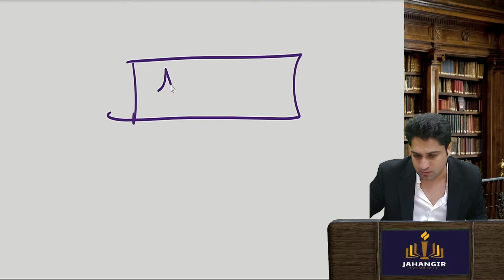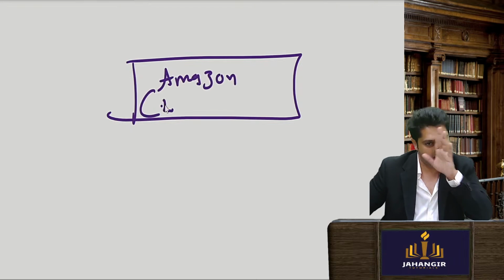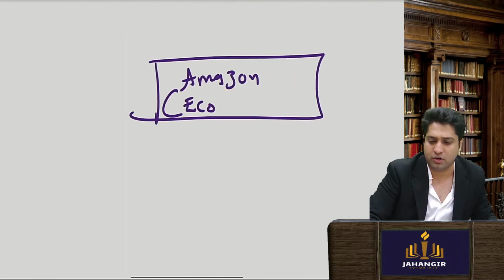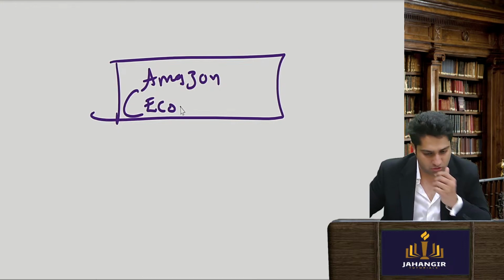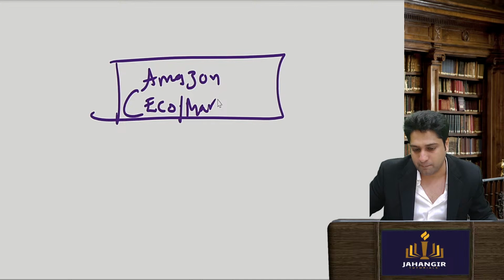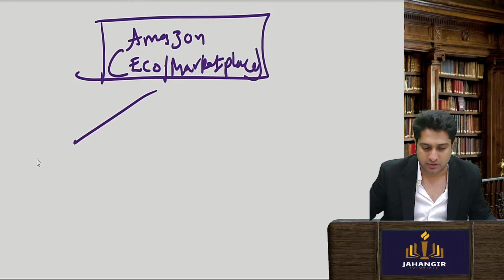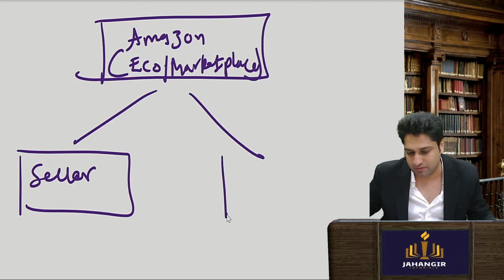Now pay attention to how it works. So this is Amazon. Now Amazon is an e-commerce operator, or here we'll call it a marketplace. Okay, they are not the real sellers. The real seller is here. And here you have a buyer.